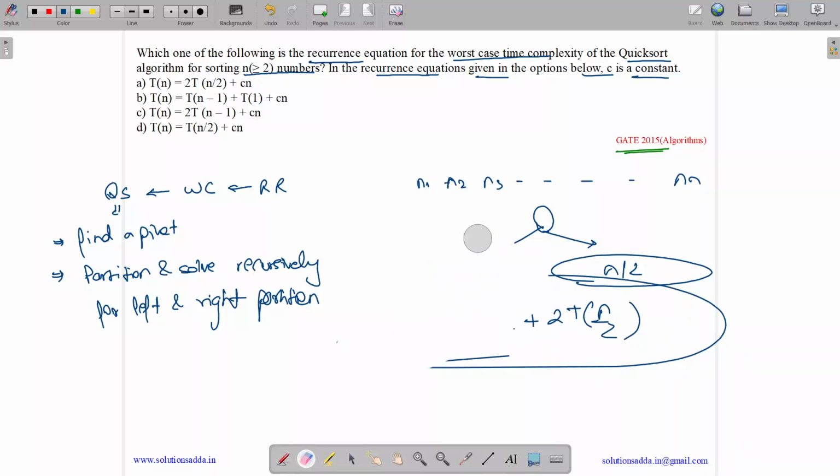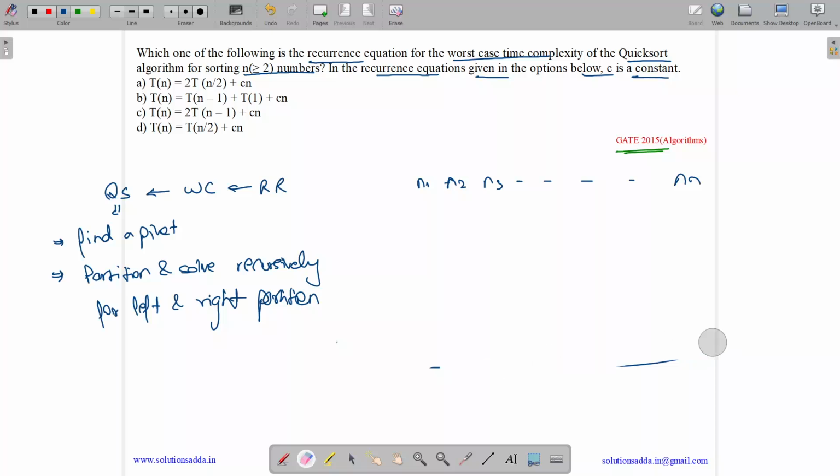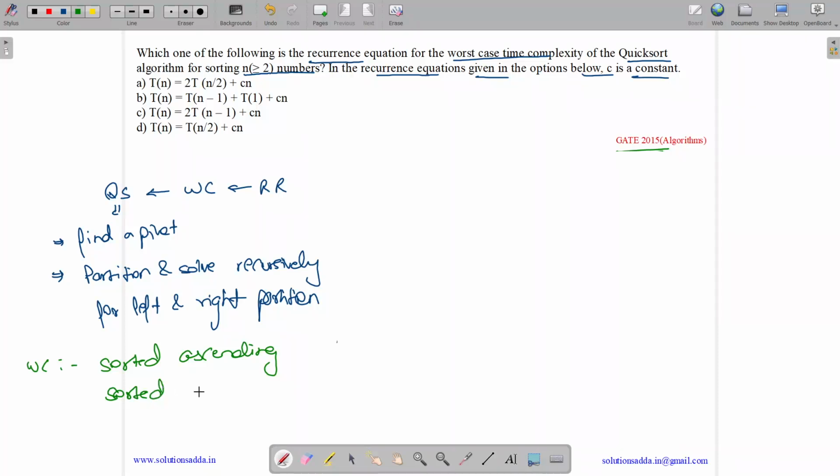But what happens in the worst case? Worst case happens in three cases, and I will give you an example. Worst case happens when the array is sorted in ascending order, the array is sorted in descending order, or all the elements are the same. Let us take an example of a sorted array: 1, 2, 3, 4, 5, 6, 7, 8, 9, 10.